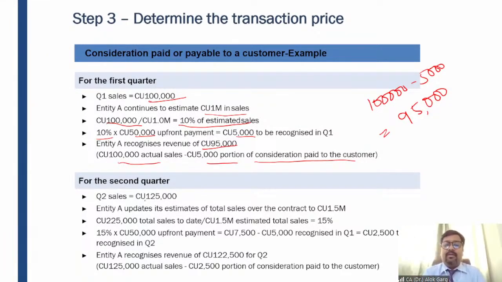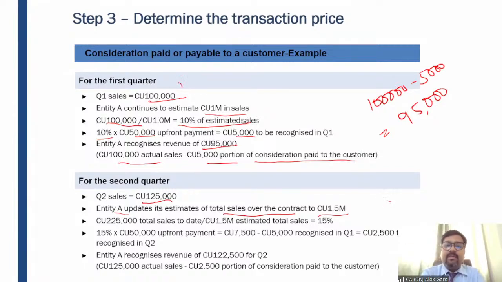In the second quarter, the sale was 1,25,000, and entity A updated its estimate of total sales over the contract to 15 lakh. Now, in the second quarter, there was some development, and the entity estimates it will be able to sell 15 lakh over the contract period, not 10 lakh. So till quarter 2, how much sales has been made?